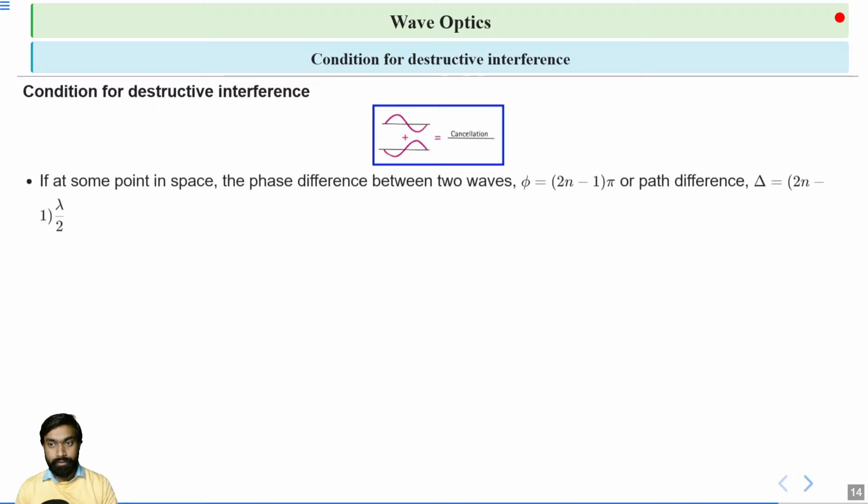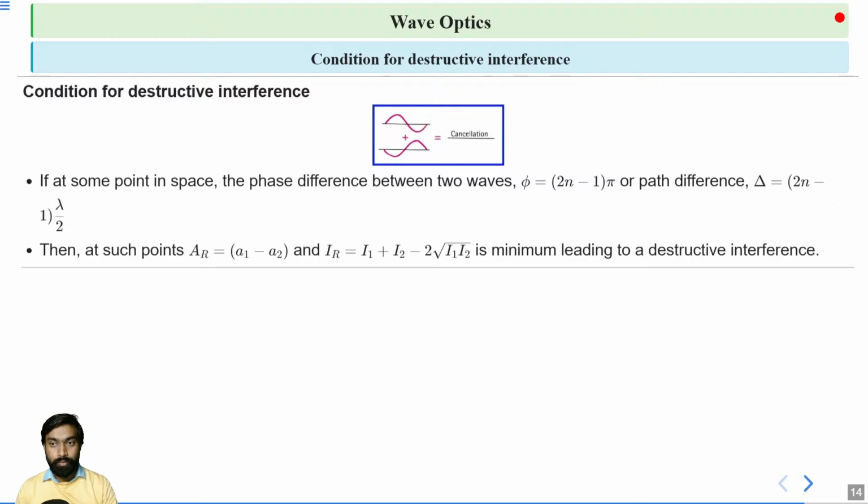If at any point the phase difference phi between two waves is equal to (2n minus 1) pi, or we can say path difference delta equal to (2n minus 1) into lambda by 2, then at such points the resultant amplitude AR equals A1 minus A2, and the resultant intensity IR equals I1 plus I2 minus 2 under root I1 I2, which is minimum, leading to destructive interference. So here there are two cases: first, constructive interference, and second, destructive interference.